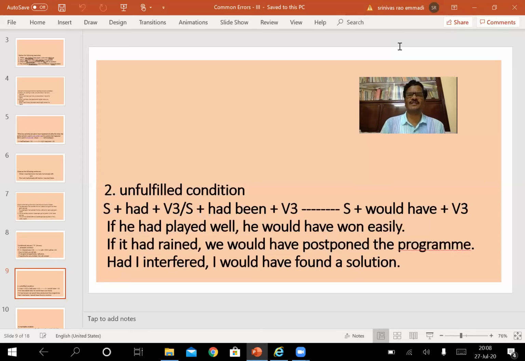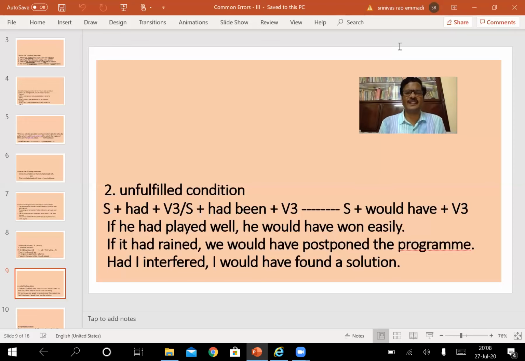Since the first activity was not possible, the second activity also was not possible. So if he had played well, he would have won easily, in the sense, since he did not play well, he did not win easily. That is what we intended to convey in this pattern. The first one is not fulfilled. Playing well is not fulfilled, so winning is also not fulfilled.